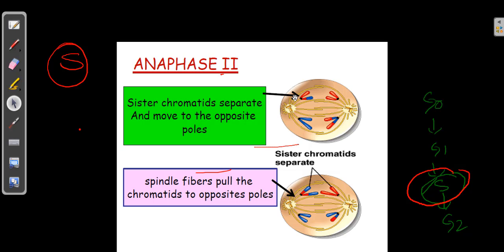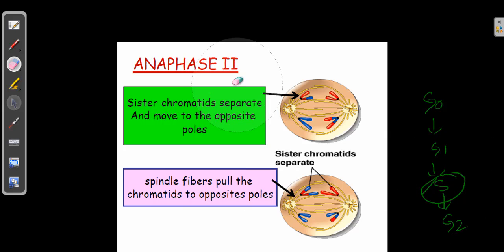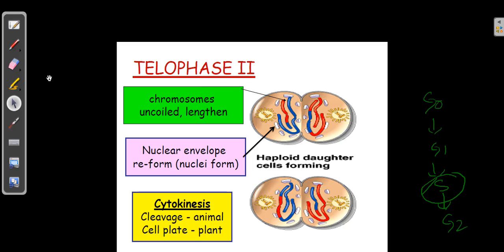Here you can see the centromeres are getting duplicated, and those are getting moved to the opposite poles. Okay, when they get duplicated, they are moving to the opposite poles. They almost resemble mitosis. Next is telophase. In telophase, you can see the constriction, the nuclear envelope being reformed, and the centrioles going back to their cytoskeletal part. That's it. Cleavage takes place in animals, and the cell plate method takes place in plants.